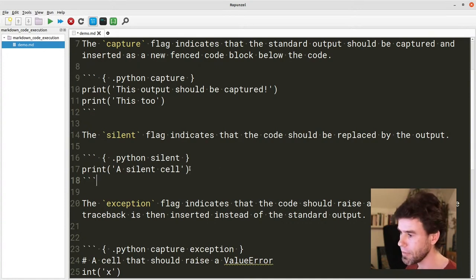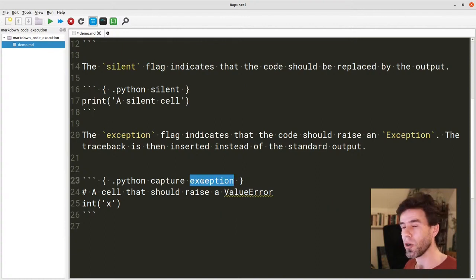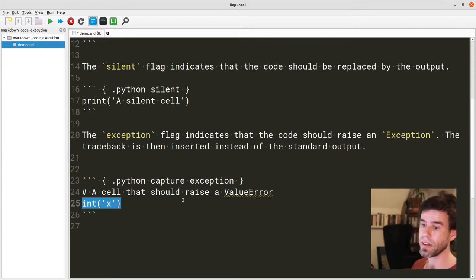Welcome, in any case. And we have a third flag called exception. And if we pass that, then we say the code should actually raise an exception, because sometimes we want to illustrate how things crash. For example, if you execute this, that would crash. And then we want to gracefully capture that exception and handle it. All right, I hope it's clear how the program should behave.